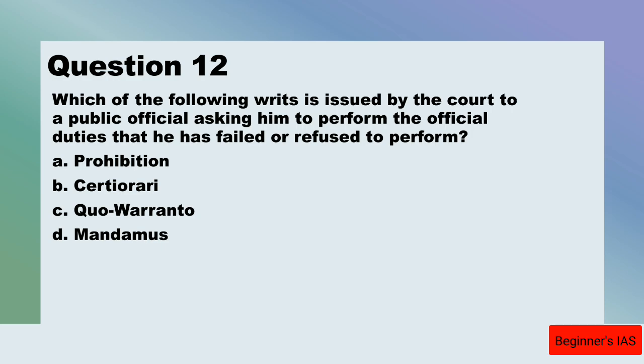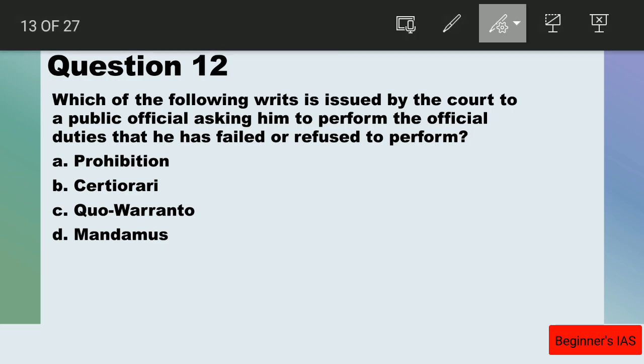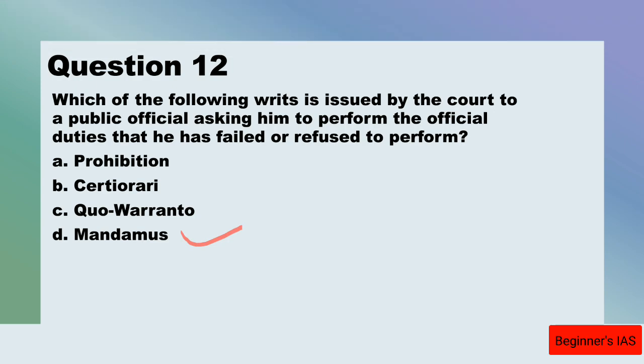Here it is straightforward. The writ of mandamus will be given. Mandamus means we command, that is, it is a command issued by the court to a public official asking him to perform the official duties that he has failed or refused to perform. Therefore, this statement D is right.